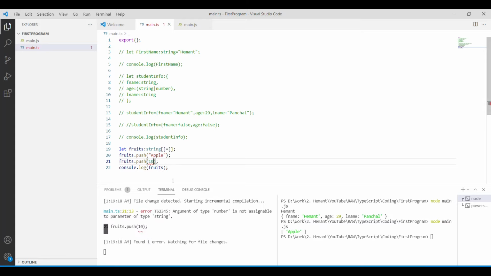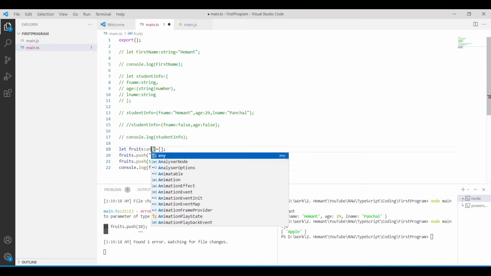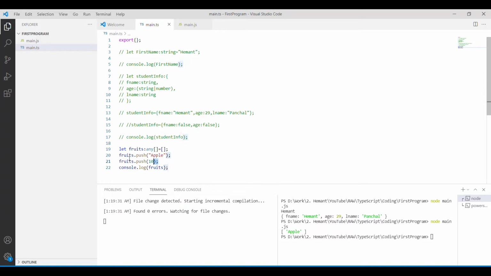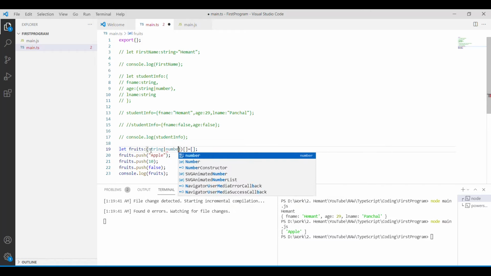This is not allowed because I'm telling my array that the fruits variable will always be a string array, but I want mixed types. So what I will specify here is any. Now no error is found. If I add a boolean value, this is also acceptable. Again, I want this variable to accept only string and number. So here I will say string and number.